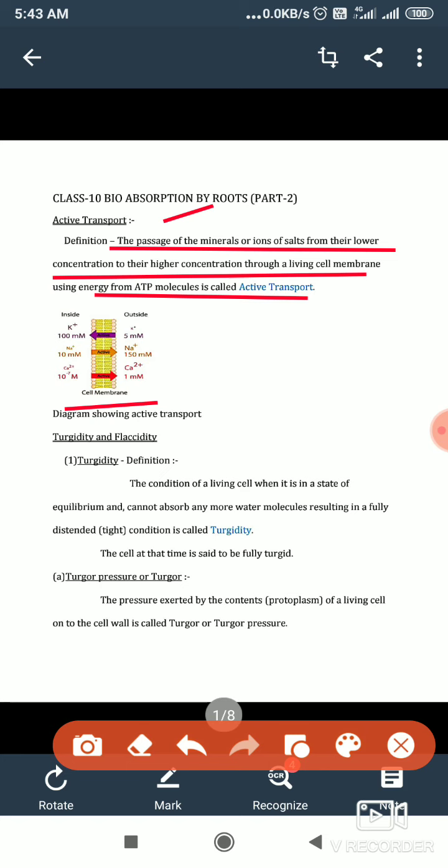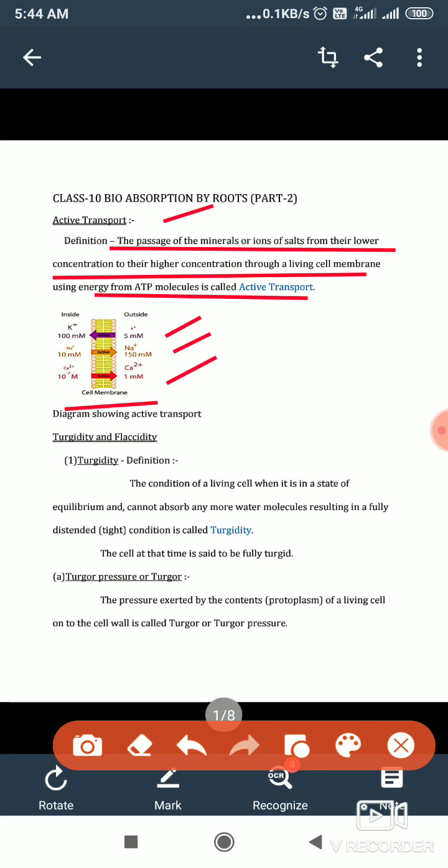Sodium ion is coming out of the cell, from less concentration to high concentration, and calcium ion is also moving out of the cell from less concentration to high concentration. So this shows the active transport where usage of energy is given.